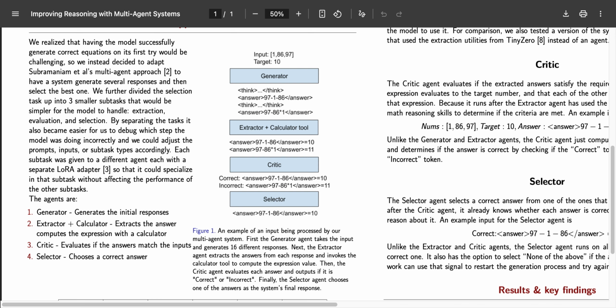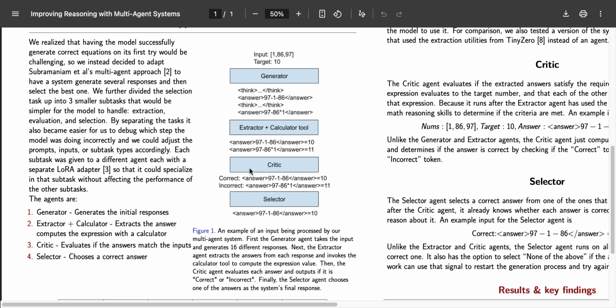Because the extractor agent was often the worst performing agent, we also implemented an automatic extraction that would programmatically extract the answer and compute the expression value. The critic evaluates if the expression value matches the target and if each number is used only once. It runs each answer with the expression value in a prompt through its model and checks whichever of correct or incorrect has higher logits for the next token.